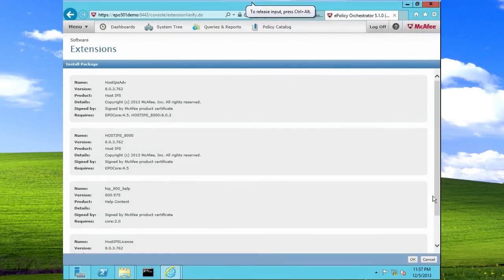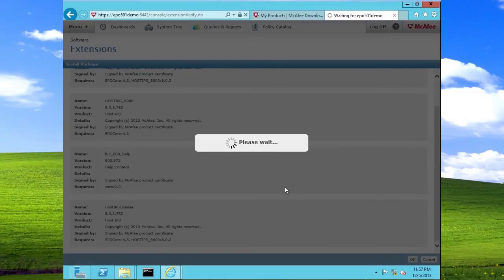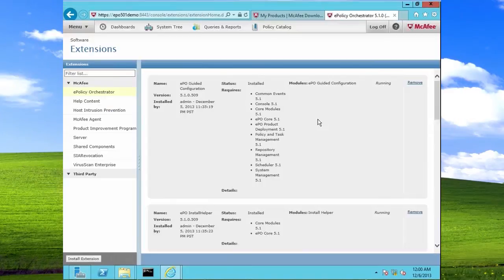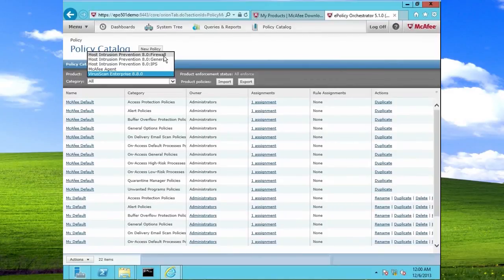The server will let you know what it's about to install. When you click on OK, it might take a couple of minutes for the extension to install. We'll give it a moment. Once your extension has been installed, you can check the policy catalog or the policy management site. Here we will see HIPS 8.0 Firewall, 8.0 General, and Host IPS 8.0.